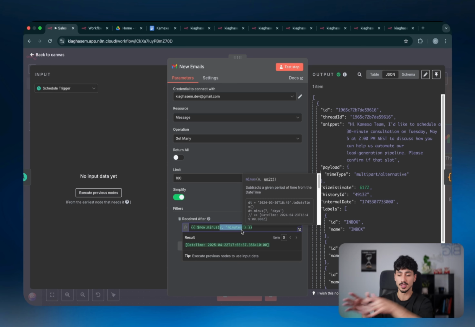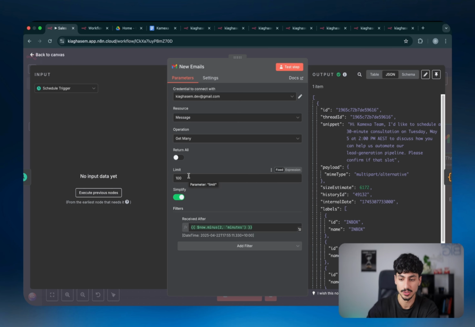So if you're doing every minute, do every minute. If you're doing every 2 minutes, do 2 minutes, 3 minutes, 3 minutes, up to you. And then depending on how many emails you receive, you will change the limit. But for the vast majority of you, I doubt you're getting more than 100 sales inquiries within every 2 minutes. Because if you are, you're very rich, and I'd probably recommend just hiring a massive sales team instead of building an AI agent. Anyways, moving on.